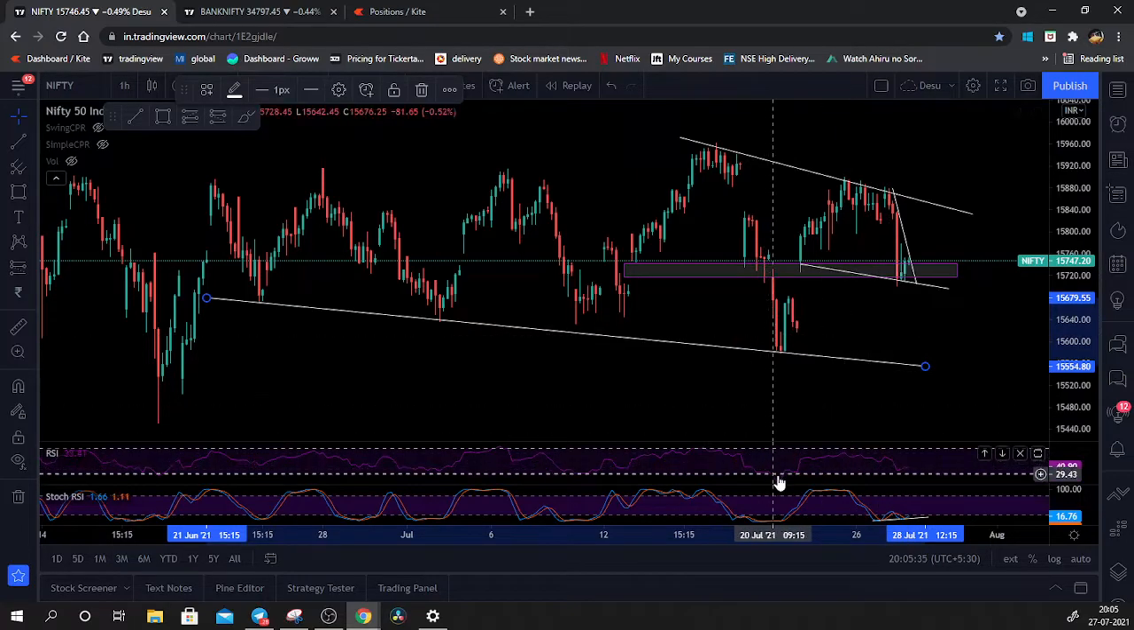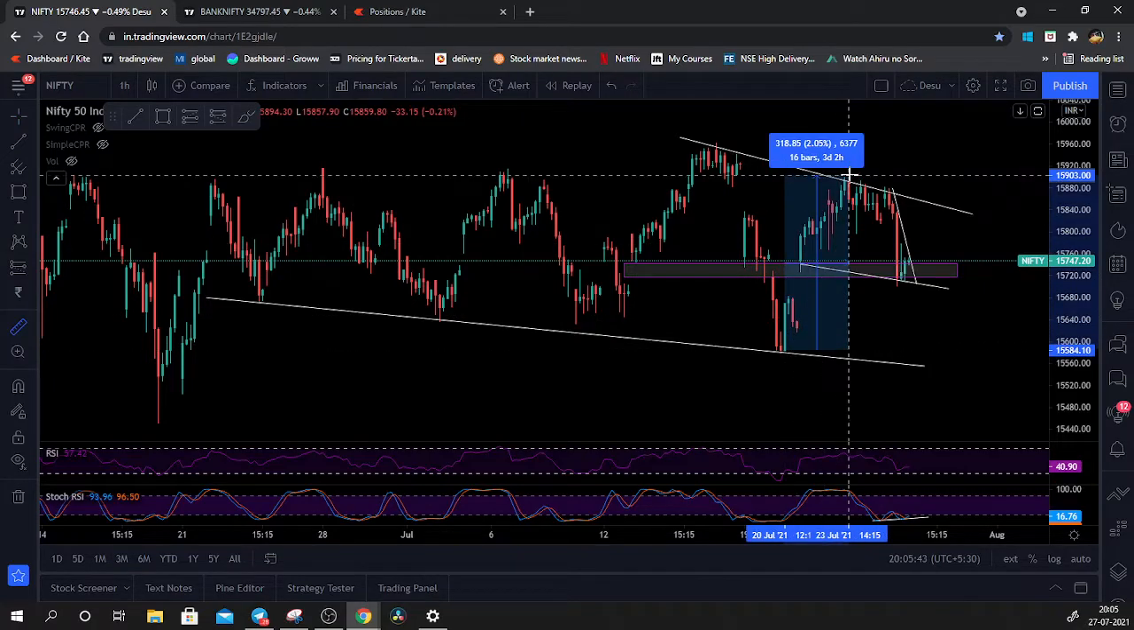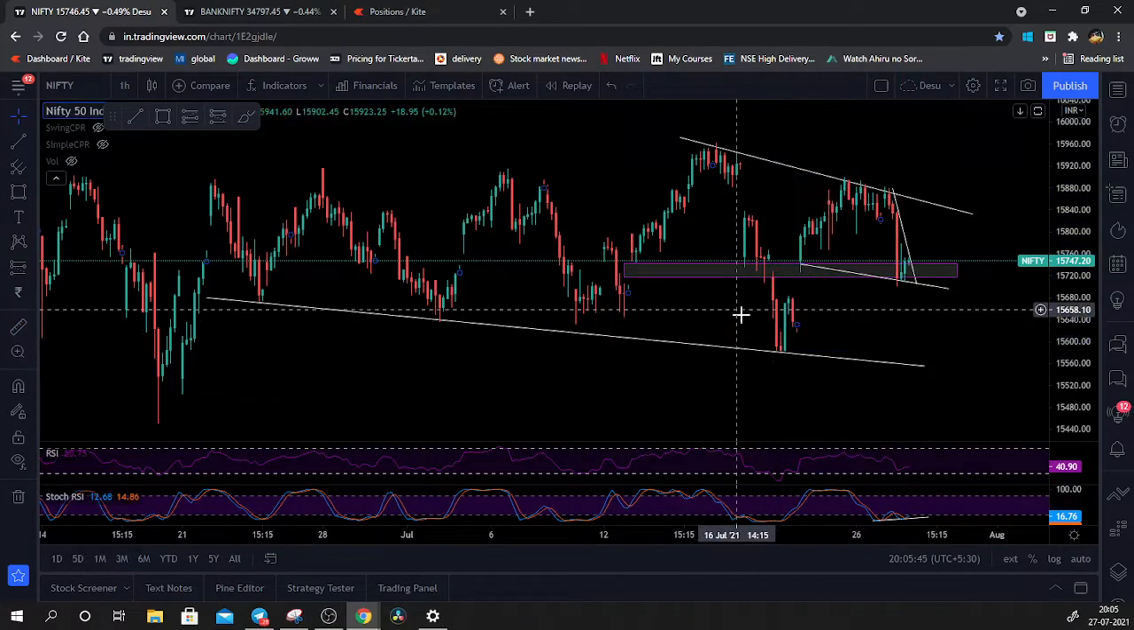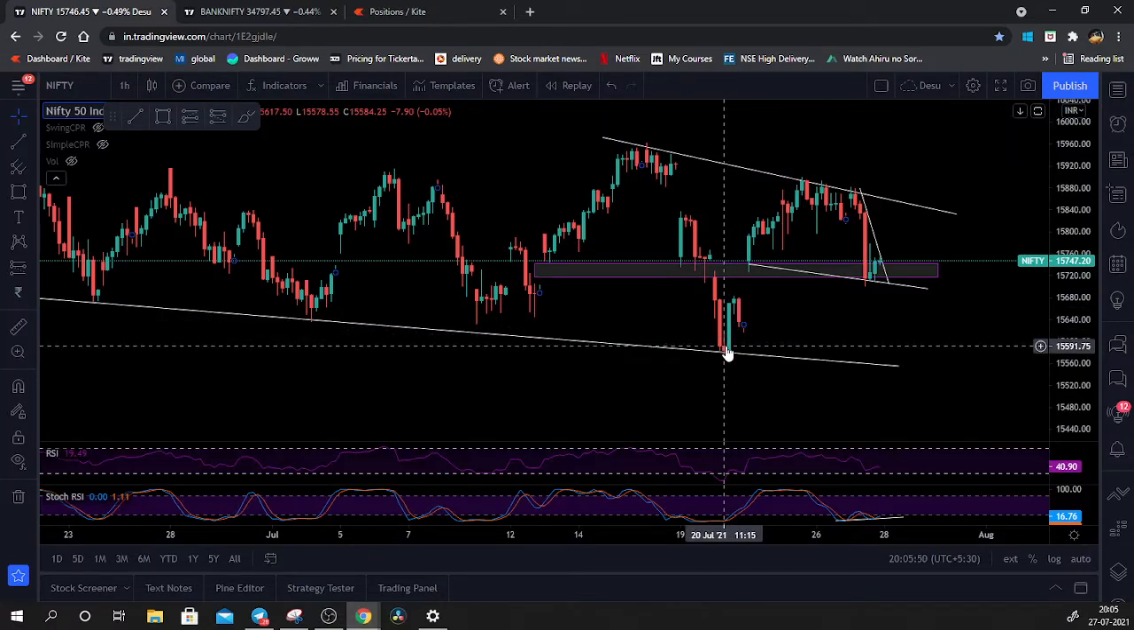So if you actually see, the RSI gave a bullish divergence, even the stochastic RSI gave a bullish divergence, and we would have been in a big loss over here if we hadn't exited. Also the price action confirmation, which is basically this green bar itself or the previous bar.